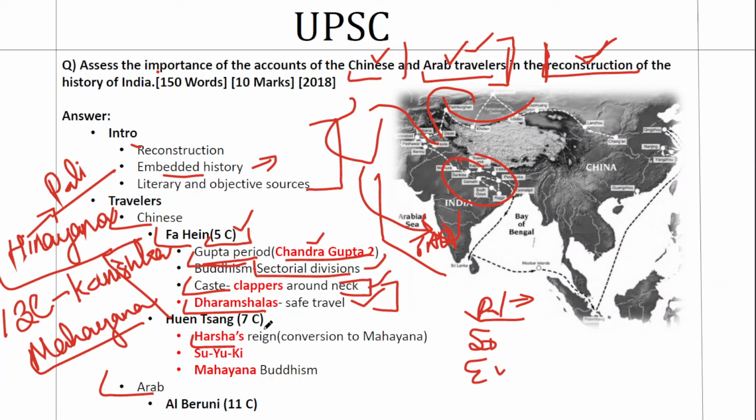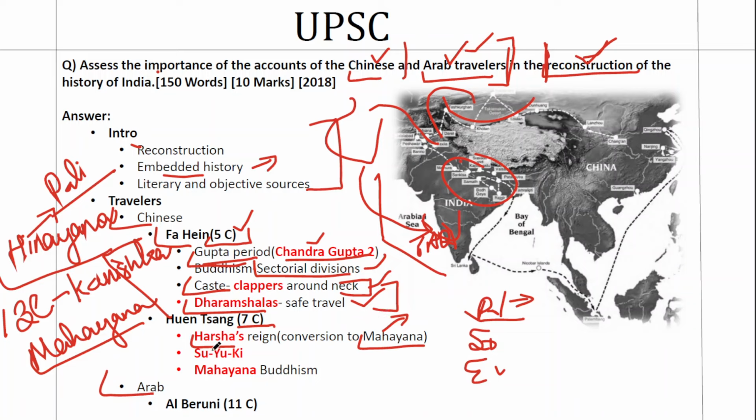Now let's come to Xuanzang. He visited in 7th century AD, which is during the reign of Harsha. Again, he was curious about the nature of Buddhism in India, and he talks about the conversion of Harsha into Mahayana Buddhism. So this gives an insight about the growing role, or the strengthening nature, of Mahayana Buddhism at that time.